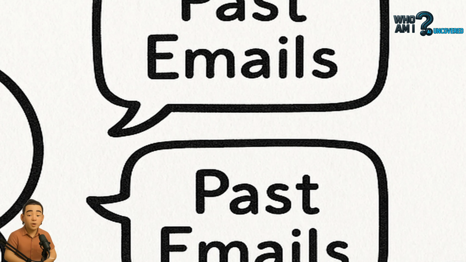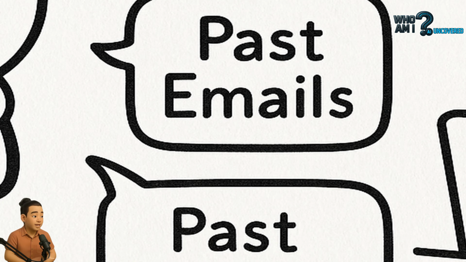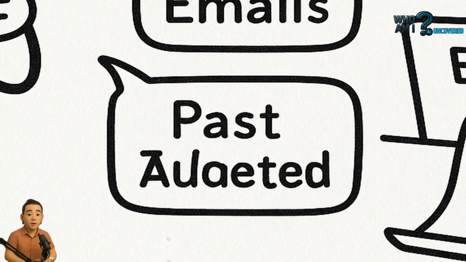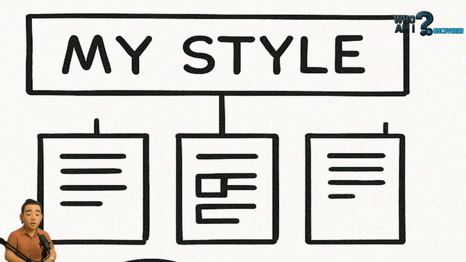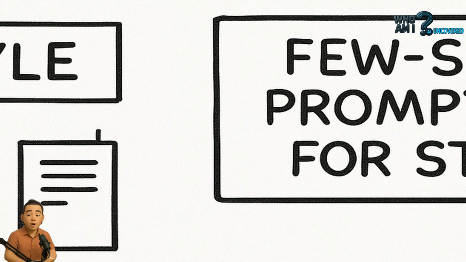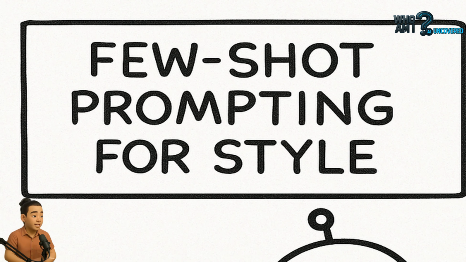Why does this work? Because large language models are pattern recognizers. When you show them examples, you teach them what good looks like. Advanced strategy: train your own AI assistant on your personal voice, feed it your past reports, messages, or writing samples.